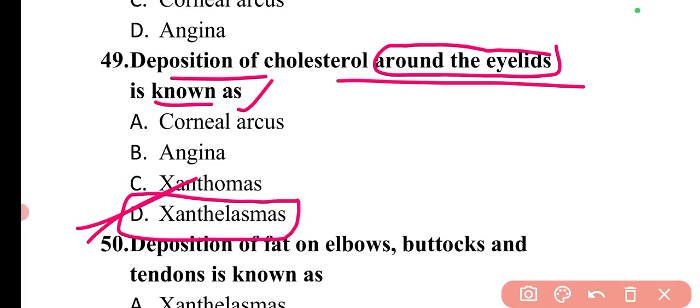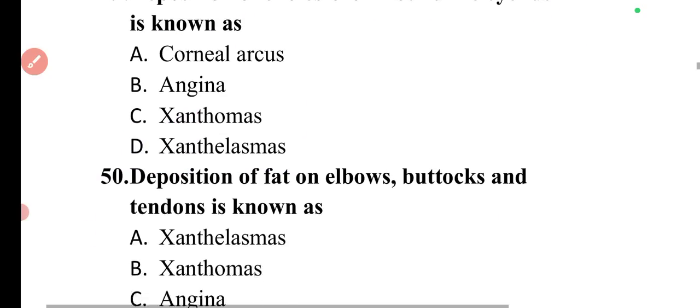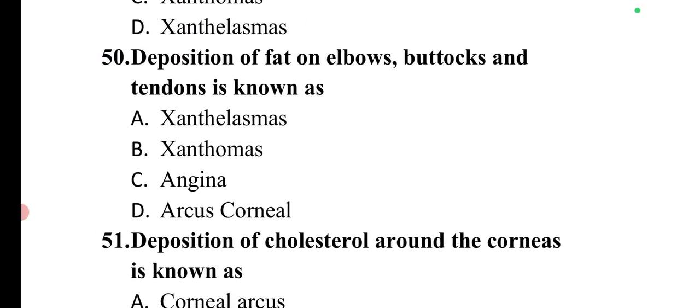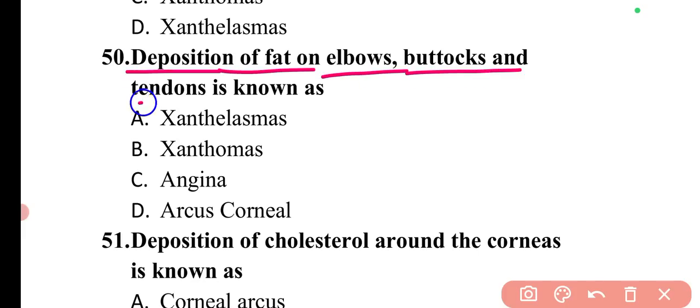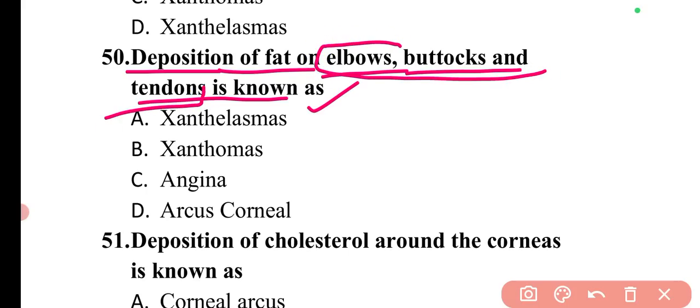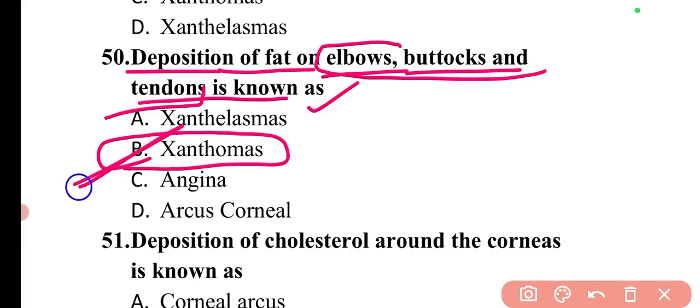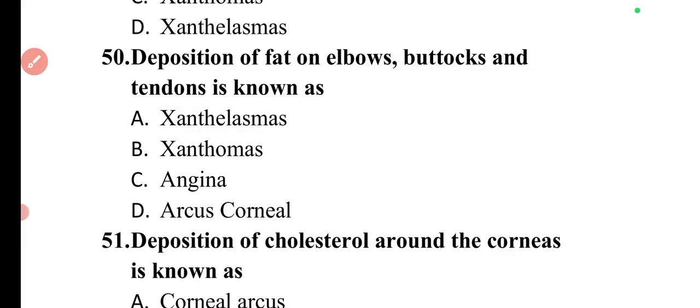So here option D is correct. Next question is, deposition of fat on elbows, buttocks, and tendons is known as. In these areas, if the fat is depositing, that condition is known as xanthomas. So here option B is correct.